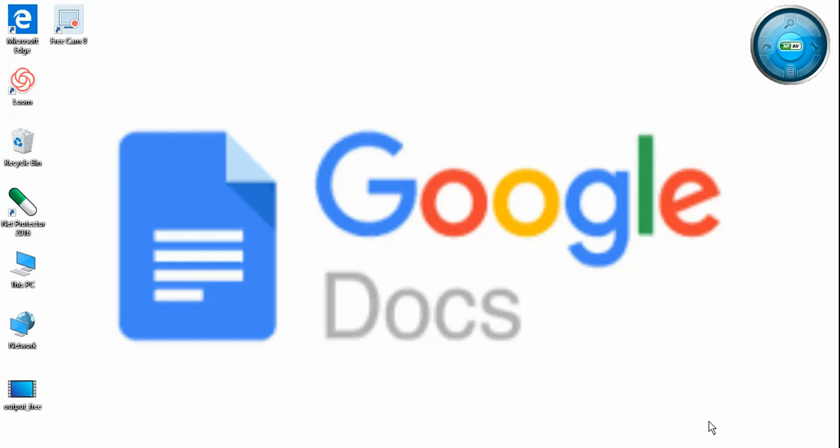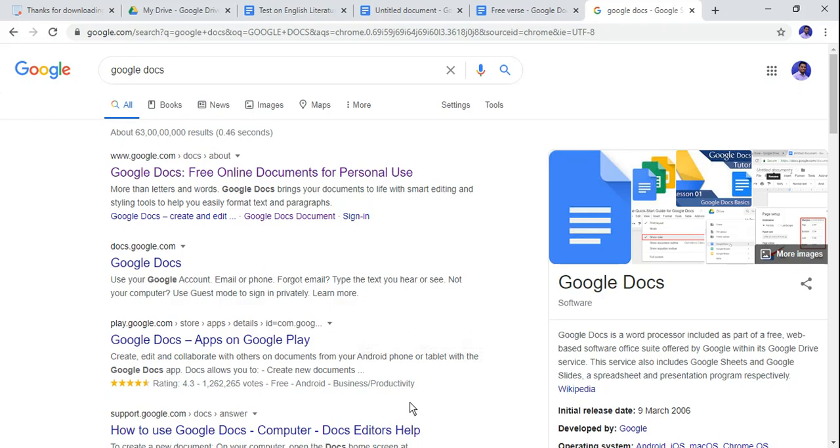Documents can be shared, opened and edited by multiple users simultaneously, and users can see the changes as other collaborators make edits. All the changes are automatically saved in Google Drive, and this application is available in, I think, more than 100 languages. So let's see and enjoy the features of Google Docs.